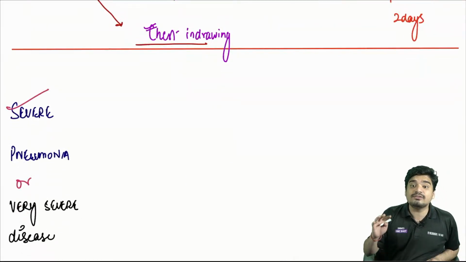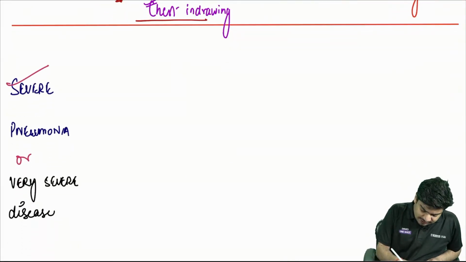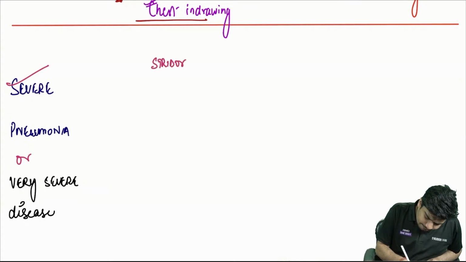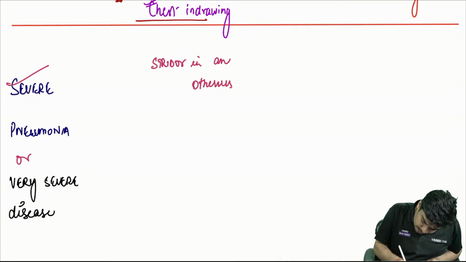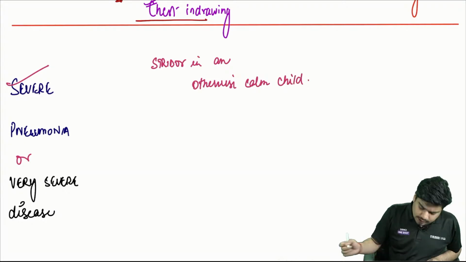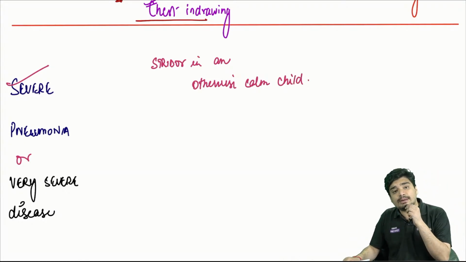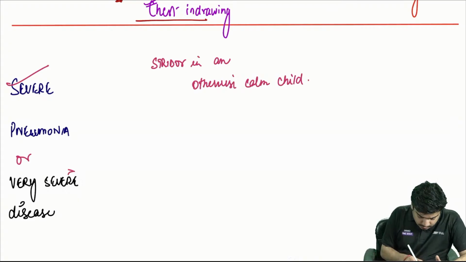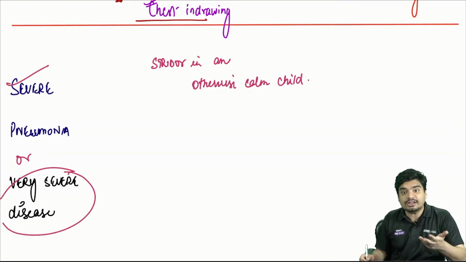When will you say there is severe pneumonia? You will say severe pneumonia if there is stridor in an otherwise calm child. When will you say there is very severe disease? When there are danger signs.